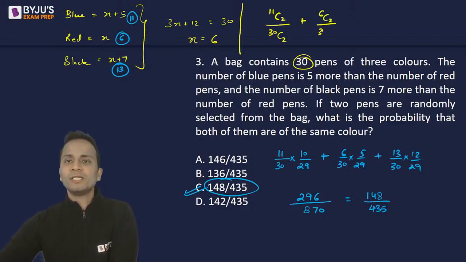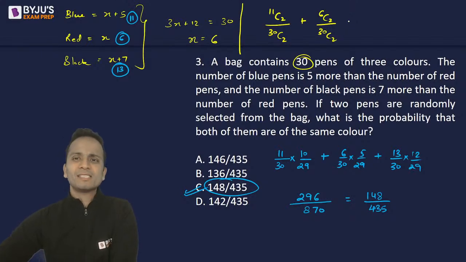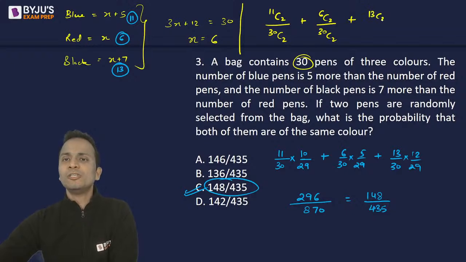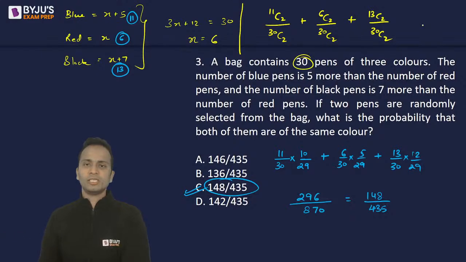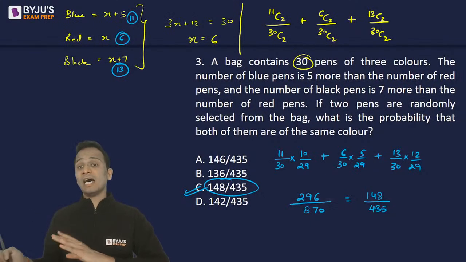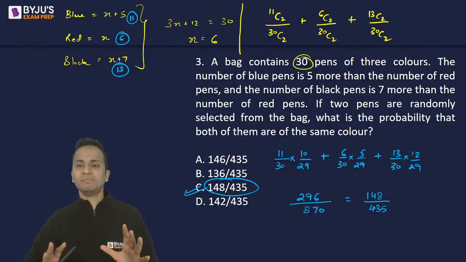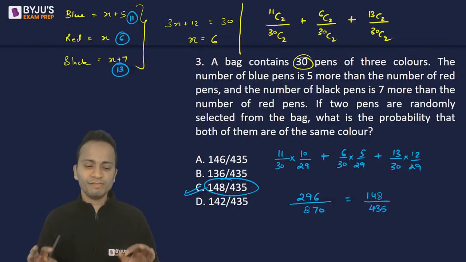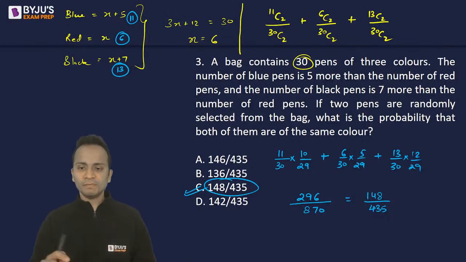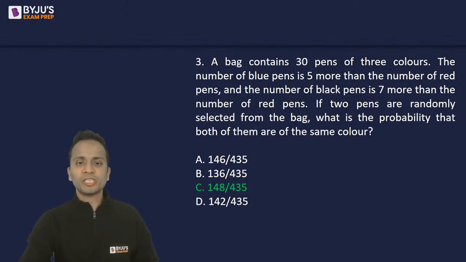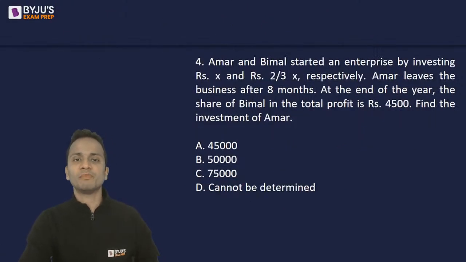6C2 upon 30C2. 30C2 can be written just once, no need to write it separately. And then 13C2 upon 30C2. Okay. So this is how you can do the same question using the formula of combination. All right. So you can simplify it and the answer will definitely be the same. 148 upon 435, this is the answer that will come. Okay. All right. So that was question number 3. Let's look at question number 4.